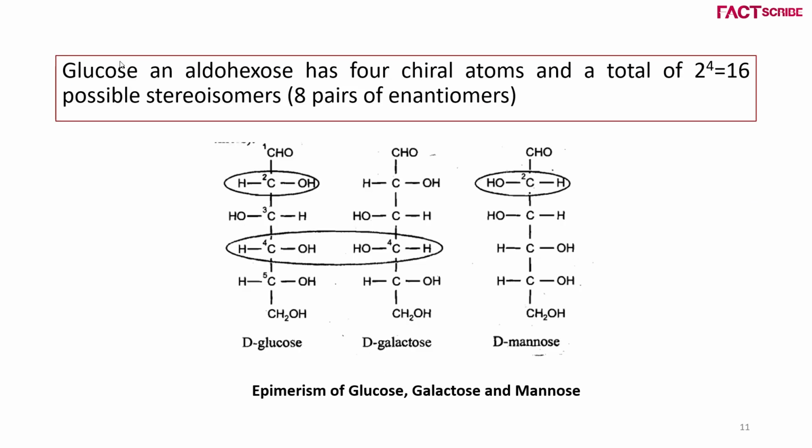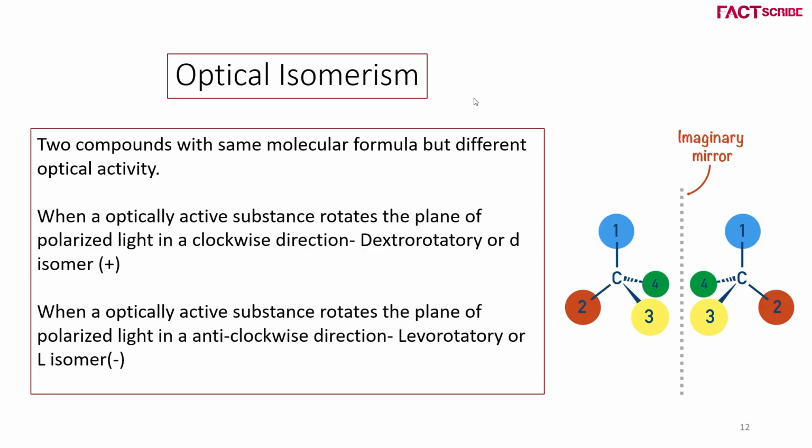Glucose is an aldohexose with 4 chiral atoms, so it can form a total of 2 raised to 4 stereoisomers, that is 8 pairs of enantiomers. Now let's move on to optical isomerism.